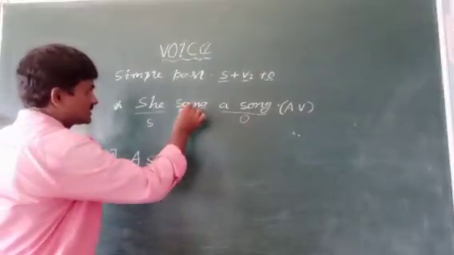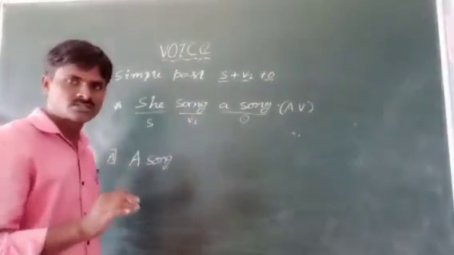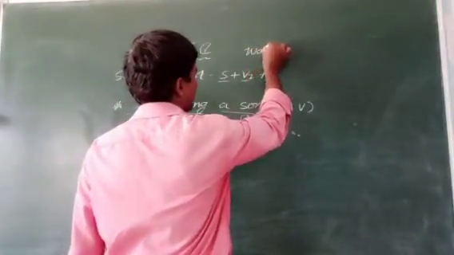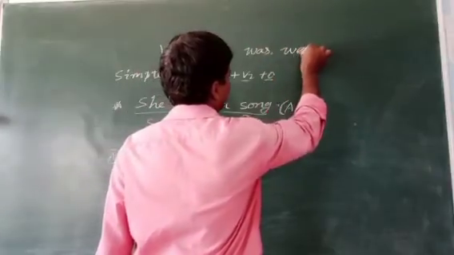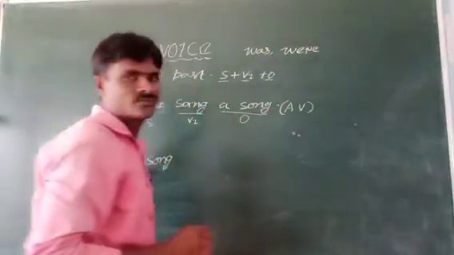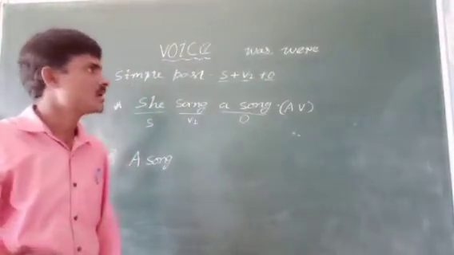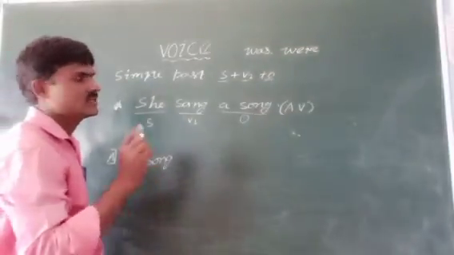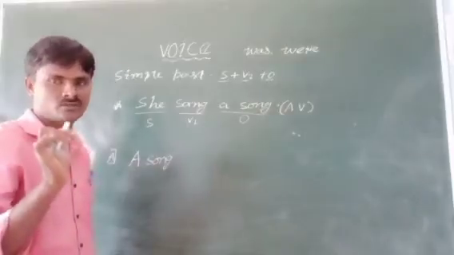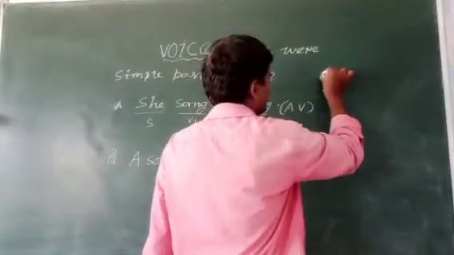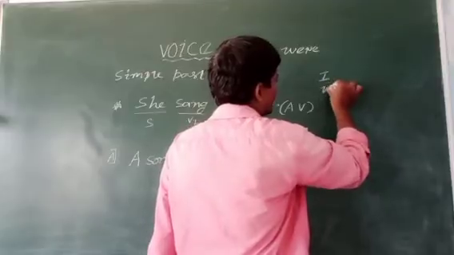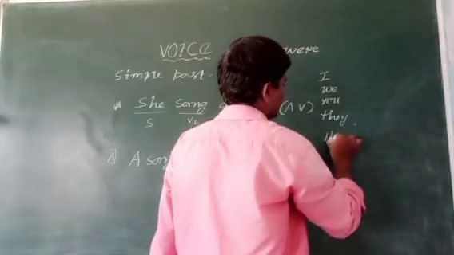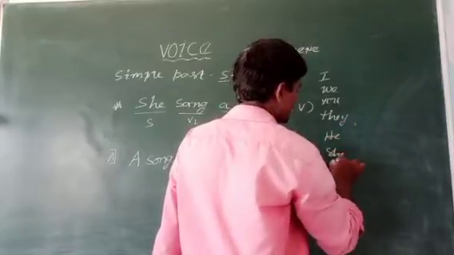See, this is past tense. What are the past tense helping verbs? Was, were. These are past tense helping verbs. When will you use was, and when will you use were? See: I, we, you, they, he, she, it.